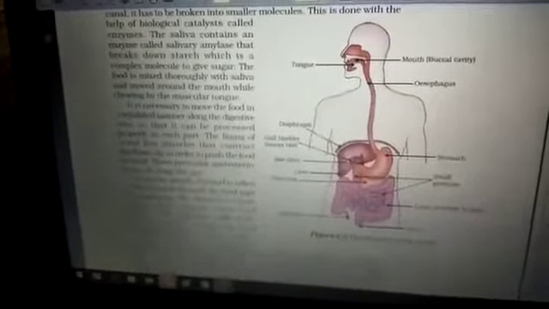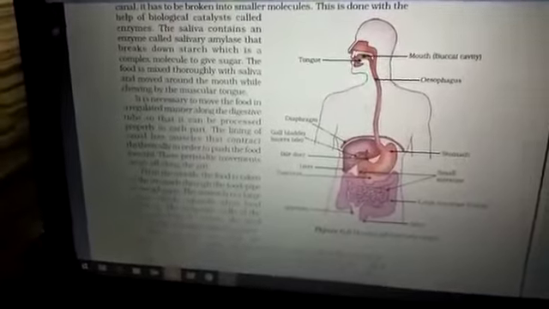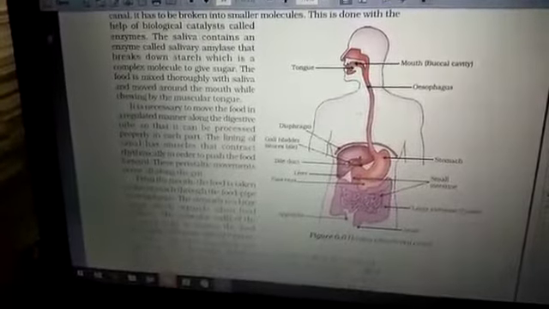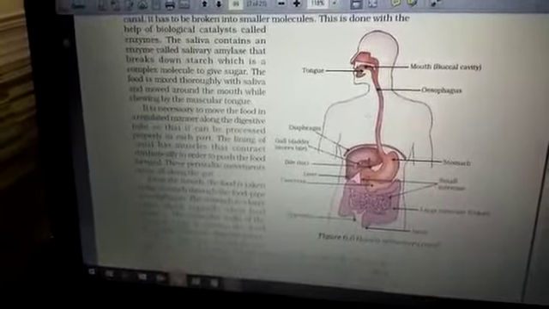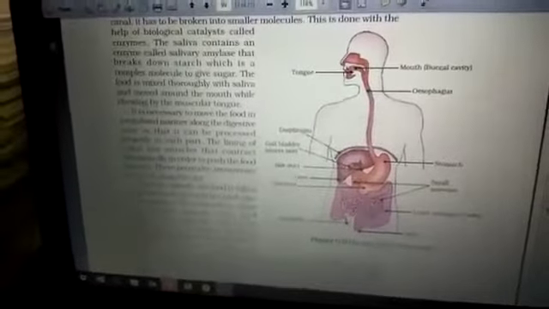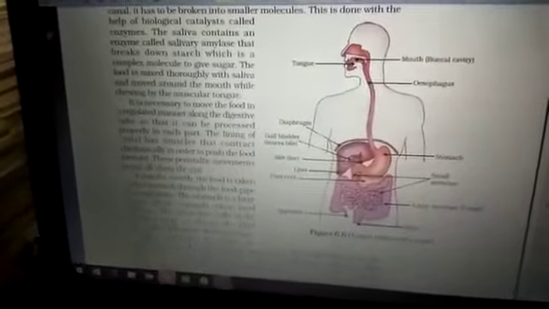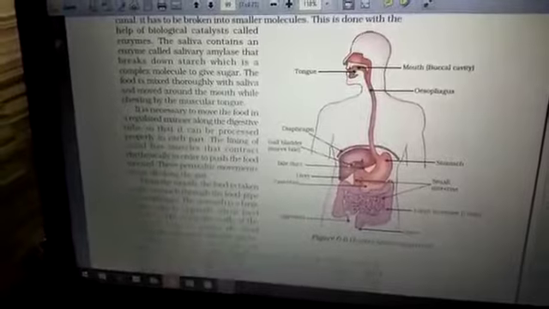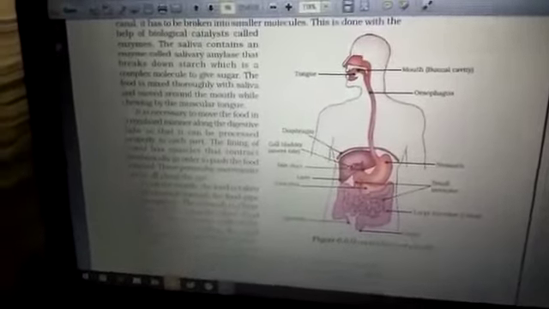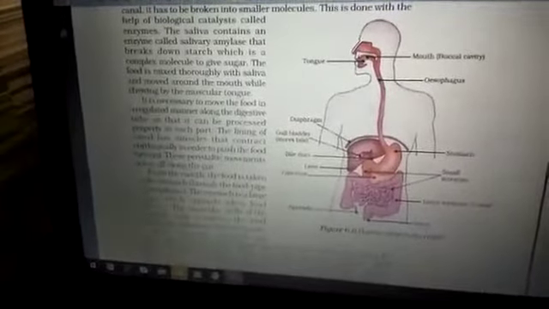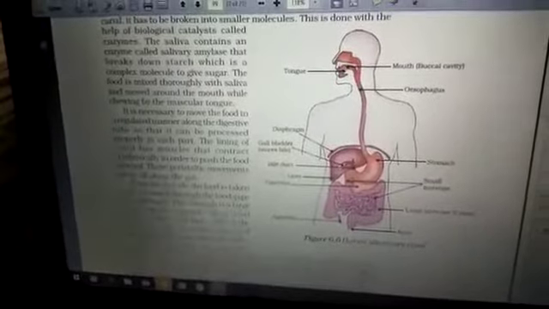In this, the front two are called incisors, which are used to cut larger pieces into smaller ones. Then comes the canine, which helps in shredding and tearing. The teeth which are similar to Dracula's teeth.